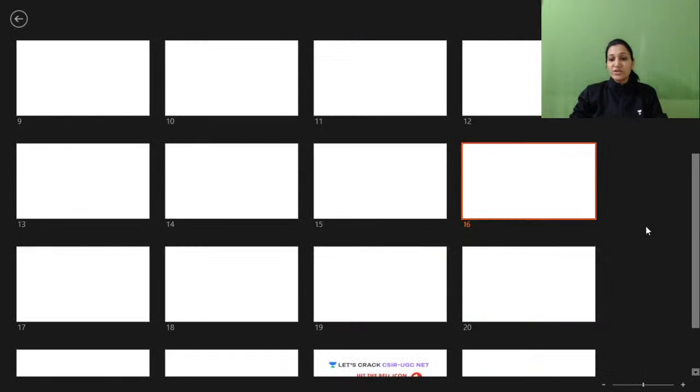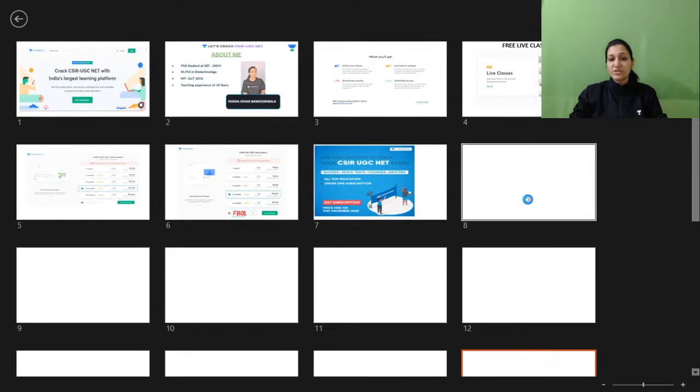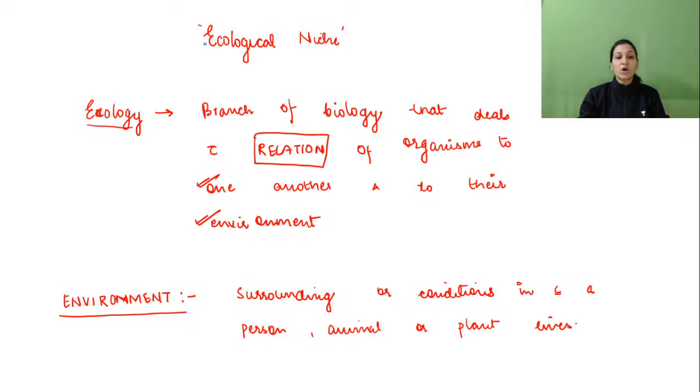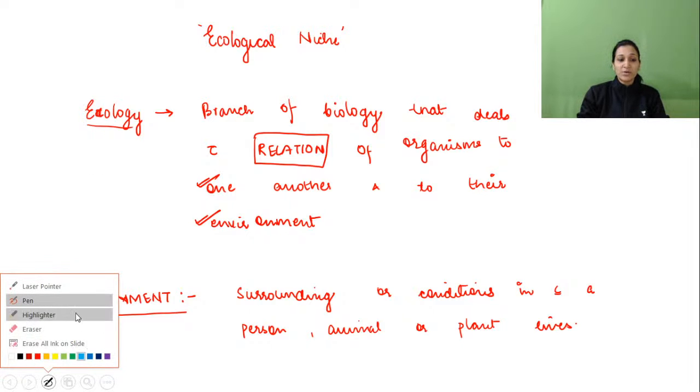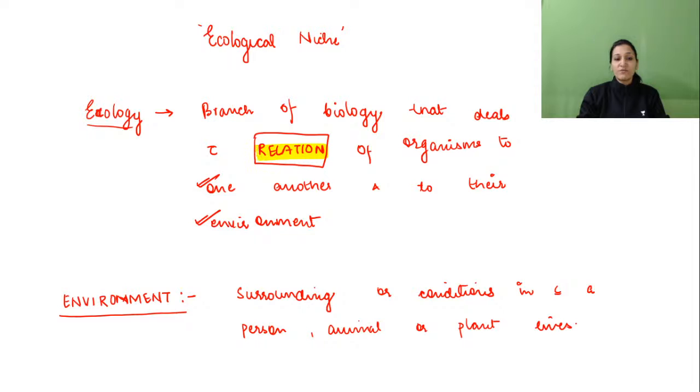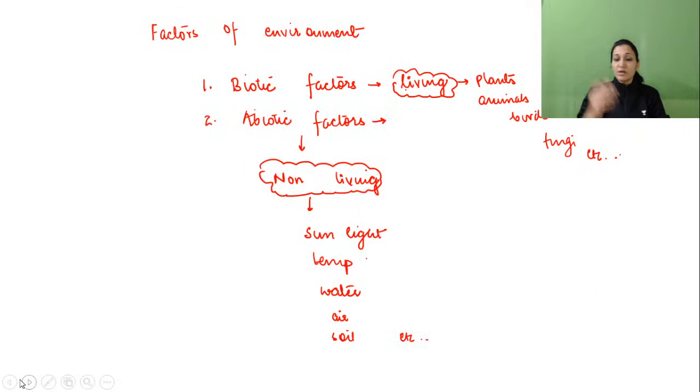So to sum up our lecture, let us have a very quick revision of what all things we have done in the class. We have talked about ecology, what ecology is. Ecology is the relation of an organism with one another and with the environment. Environment is all the surroundings or conditions in which a person, animal, plant, bacteria or microorganism lives. Now, the environment is made up of what factors? It is made up of biotic factors, the living factors, and abiotic factors, the non-living factors, which are responsible for giving rise to the biotic factors.